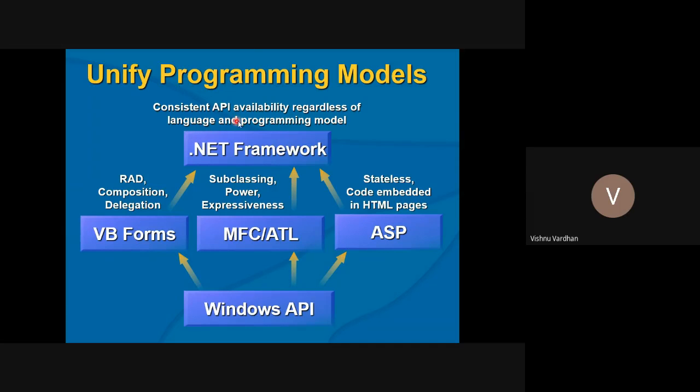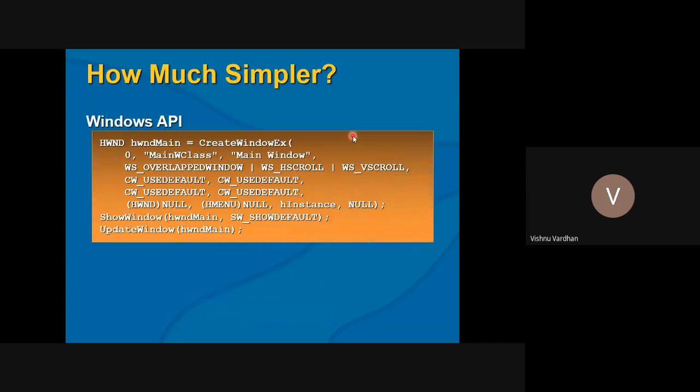So it offers consistent API availability regardless of language and programming model. For example, suppose we do not have any .NET framework or any other framework, and you want to open a device from your computer.